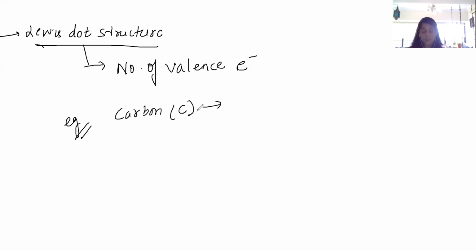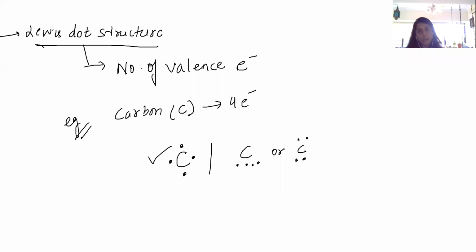Carbon, as we discussed, has 4 valence electrons. So if I write 1, 2, 3, 4. Okay, so another question can come into your mind: why can't we write like this, or like this? Why I cannot write like this? Well, this is the most stable representation of writing the carbon element.